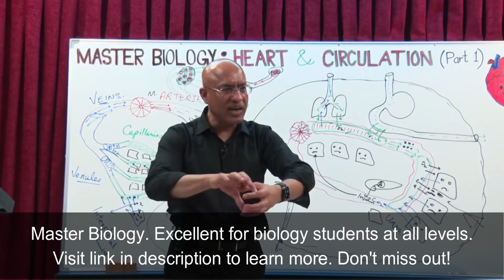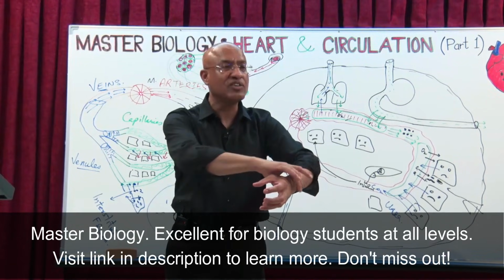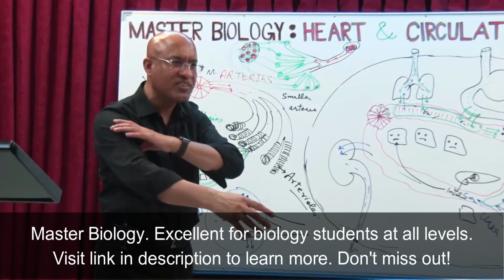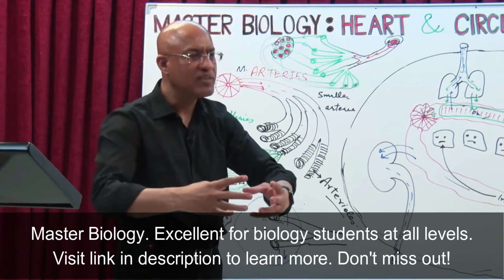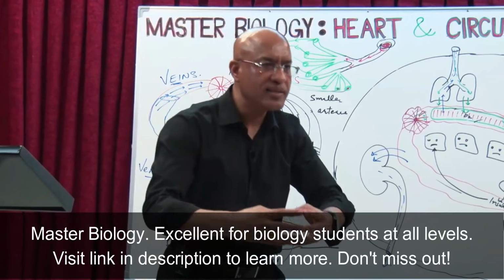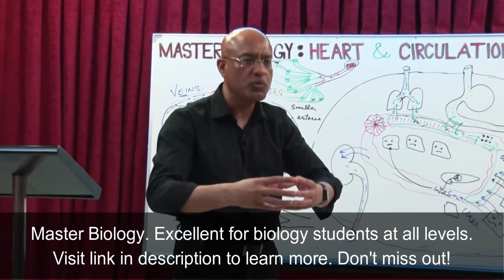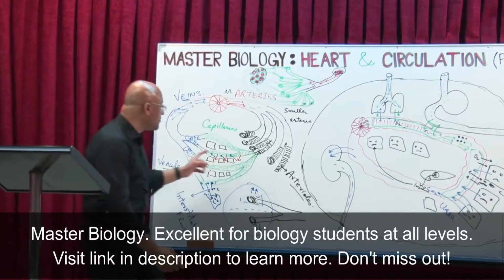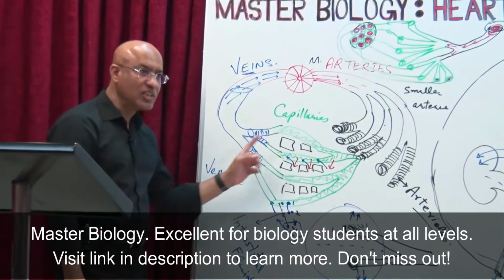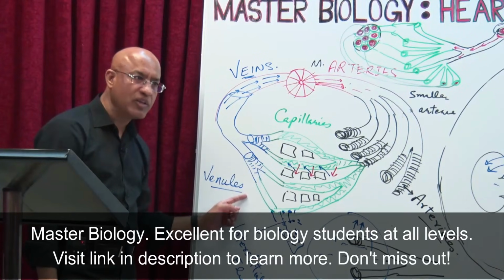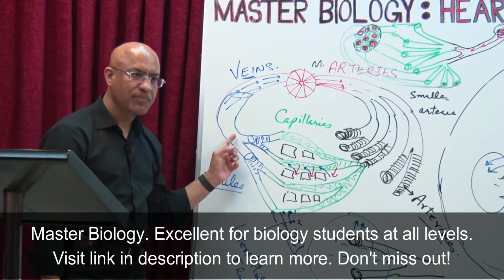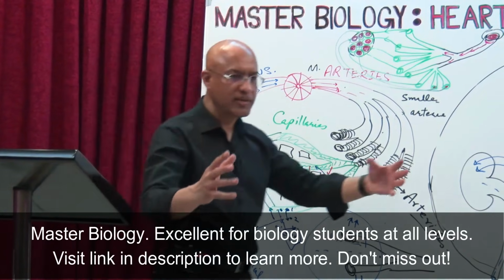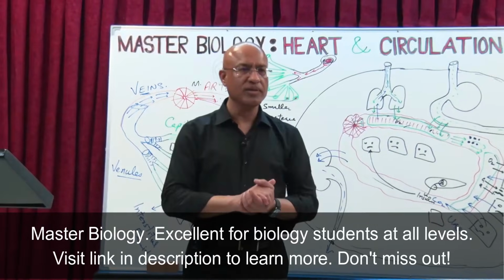It means capillaries on one end are connected with the arterial system, from where they are receiving the blood, and capillaries on the other end are connected with the venous system, where they are draining. We can say capillaries are very thin walled exchange vessels which are interposed between the arterioles and venules, arterioles acting as their feeder and venules acting as their drainage system. Right? Any question up to this? I just want to understand. Yes, you have a question.